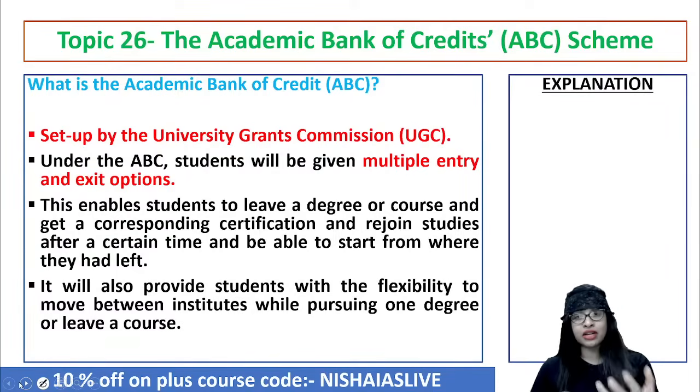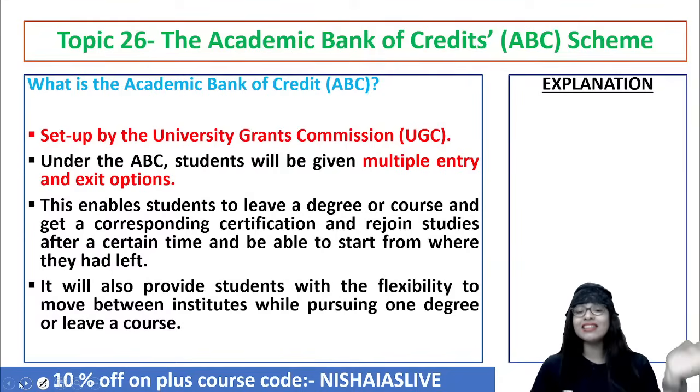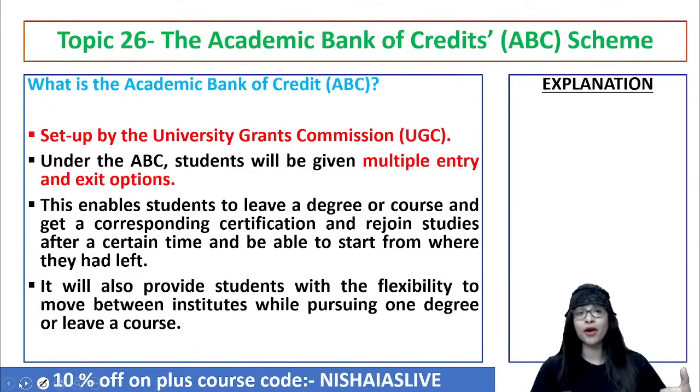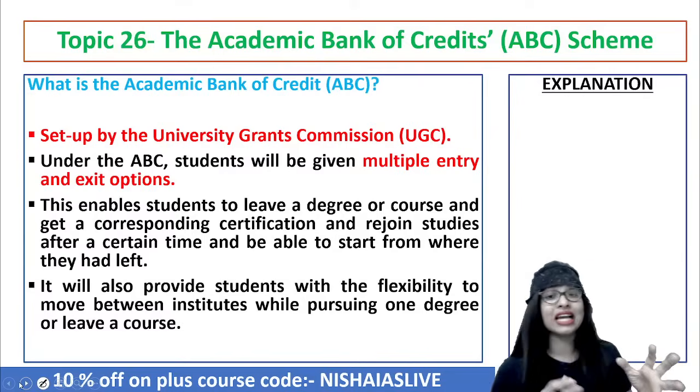And now, don't you think so, guys? Through such kind of initiative, the ABC, Academic Bank of Credit scheme, it is enabling the student to leave a degree or course and get a corresponding certification. Yes. Suddenly they want to join a diploma or certification, they can leave that and do that. And again, they can rejoin the studies as and when they want after some particular point of time. So this will enable them to start from where they had left, instead of starting from scratch once again and wasting another 1 more year. You got the point? So this is the whole idea regarding the ABC.